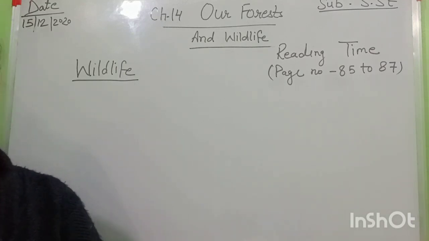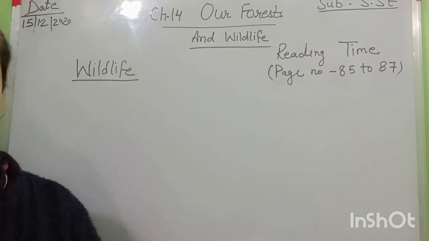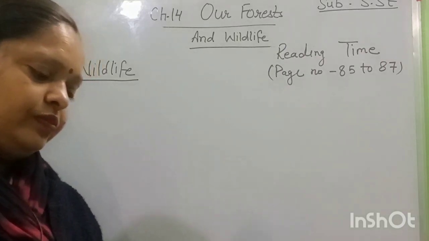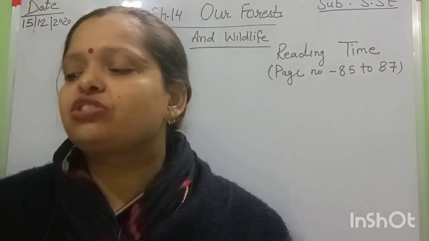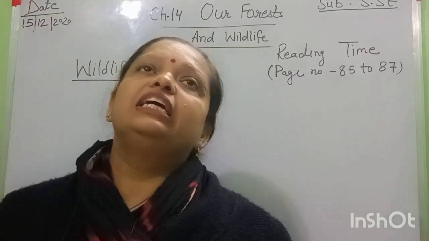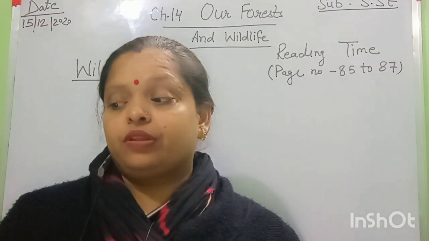In our country, different states have national parks and national sanctuaries. It means the animals, insects, and different kinds of birds live in the forest and in the sanctuaries, in their natural home.